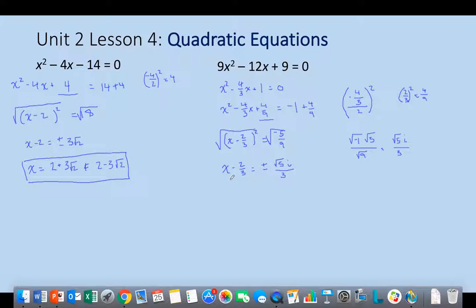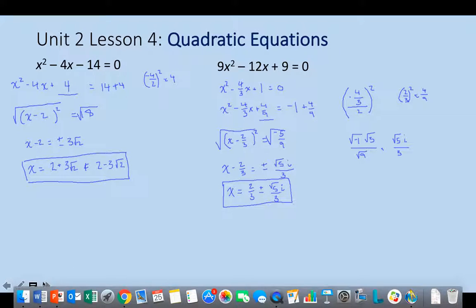All right, well, I hit my final step here, and I'm just going to add the 2/3 to both sides. Now I've got x equals 2/3 plus or minus radical 5i over 3. All right, that was a good one.